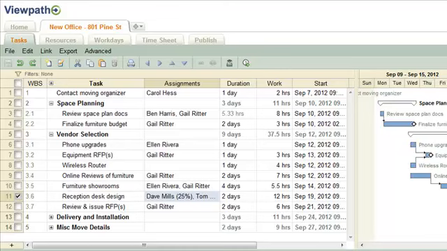Understanding these principles and how the system calculates allocation will help you to follow best practices when it's critical that you know exactly how much time is allocated to each resource across all projects.